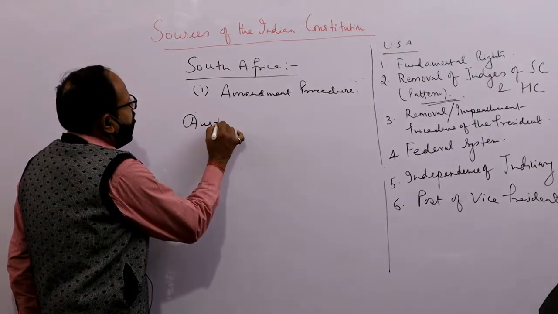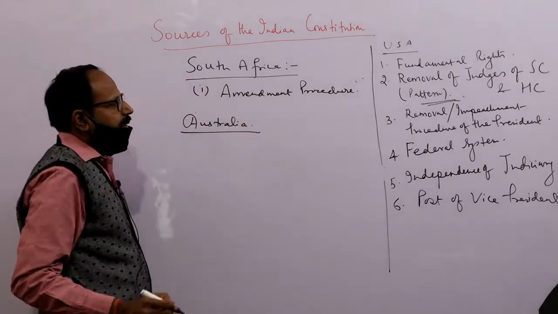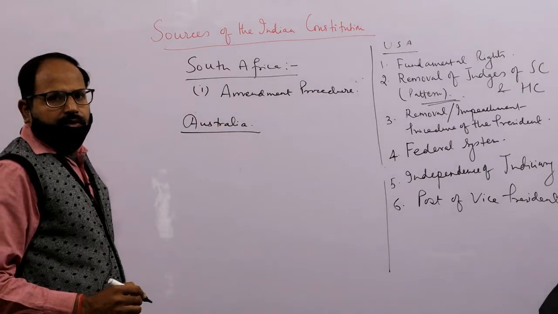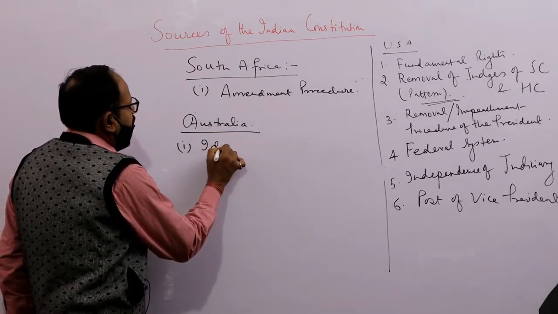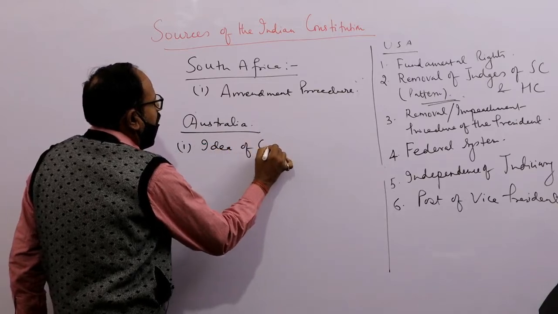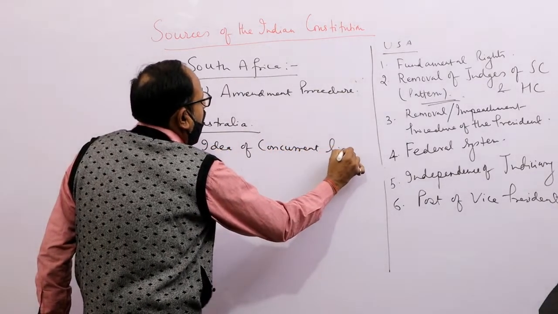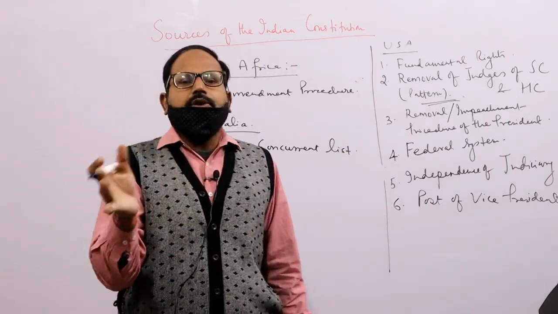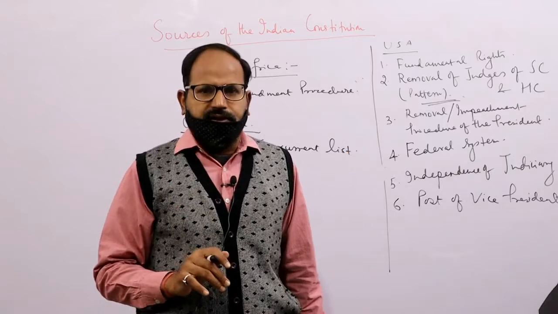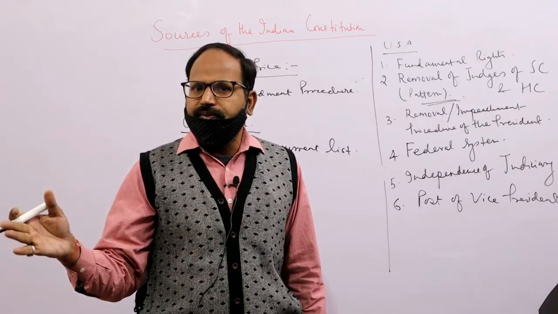Next, Australia. From Australia we have taken the idea of concurrent list. Let me tell you, the 7th schedule of the Constitution provides 3 lists: union list, state list, and concurrent list.